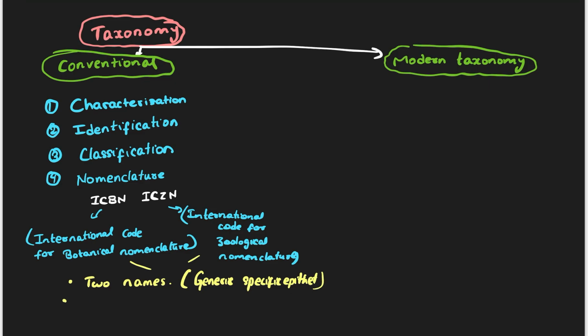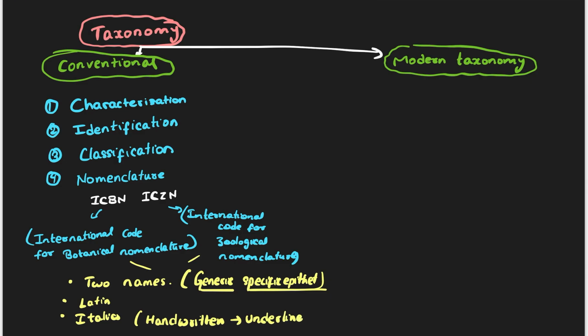And the names are generally Latin. They are written in Latin, and italics font is followed. If you want to print it, you write in italics. If handwritten, if you are writing by hand, then you underline them separately, like how I have underlined here. Handwritten, underline separately both the names.